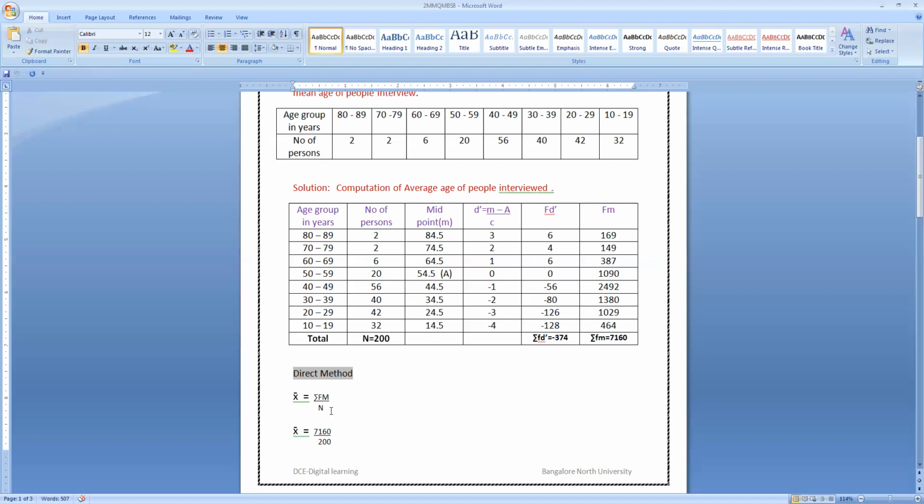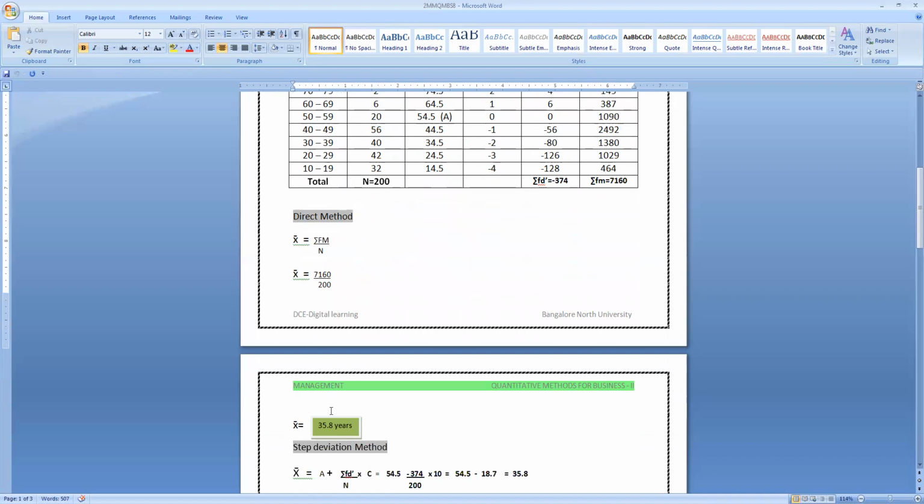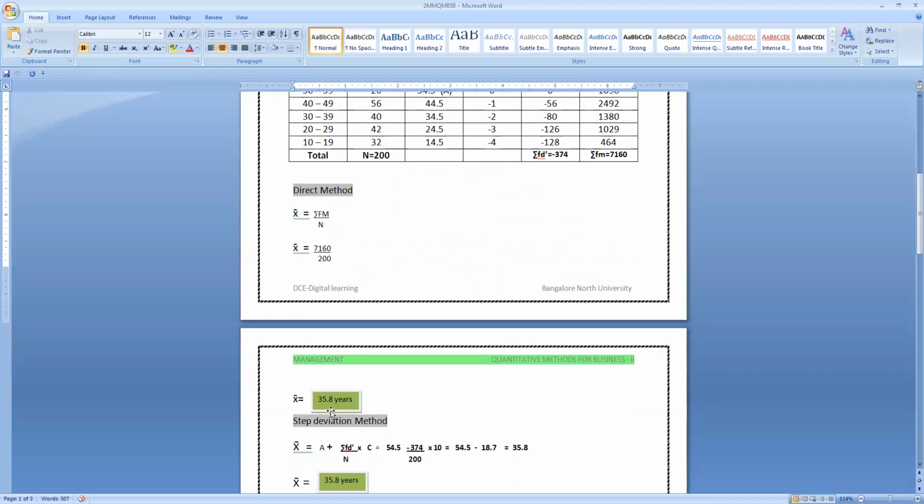Let us substitute the same in the direct method: 7160 divided by 200. The mean value is 35.8 years. The average age of people interviewed by the polling agency is 35 years, or we can round it up to 36 years.